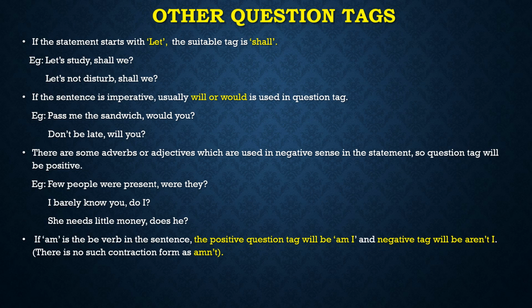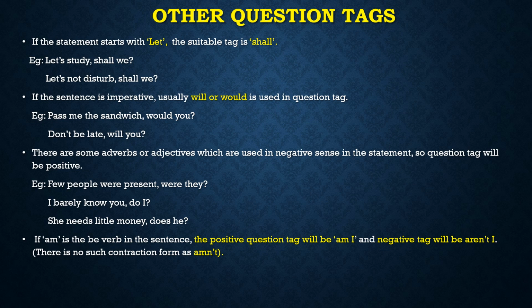Pass me the sandwich. Would you? You would have written will you? Both are right. But with a negative imperative sentence, we can't use any other. We have to use will only. We can't use would. So don't be late. Will you?